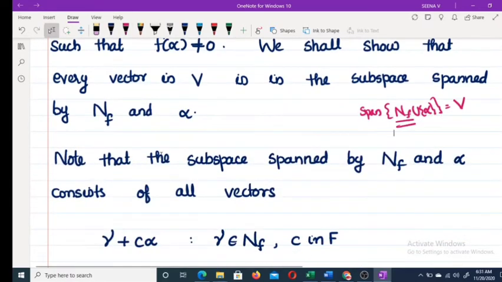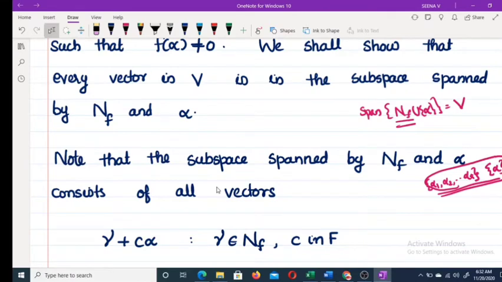Now, what about the subspace spanned by N_f and alpha? Suppose alpha 1, alpha 2, up to alpha k is a basis for N_f. Then the subspace spanned by N_f and alpha is the set of linear combinations of these vectors. A linear combination of alpha 1, alpha 2, up to alpha k is again an element in N_f, so you can write it as some gamma plus C alpha.